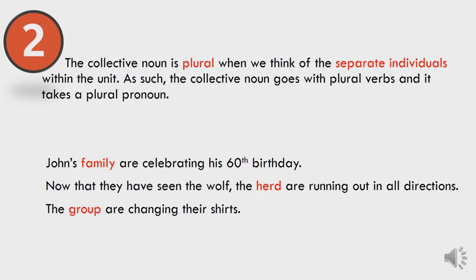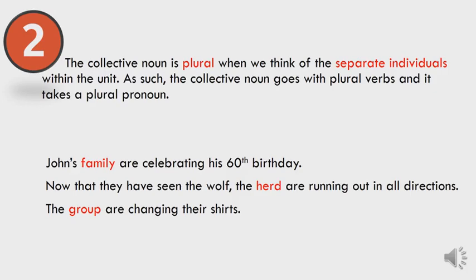In the last example, the group are changing their shirts. The collective noun group is plural because here we are thinking about the group members. We are thinking about the individuals in the group, not the group as a single unit. That is why the following verb is in the plural form, are changing. In addition to that, we have their shirts.